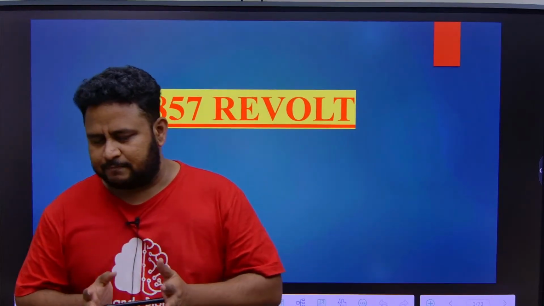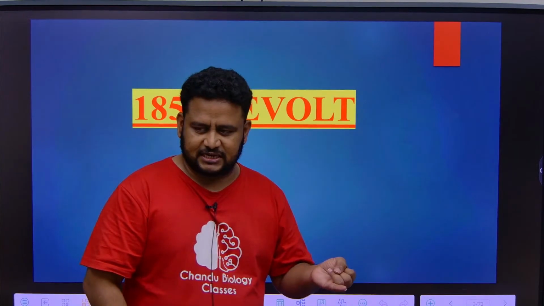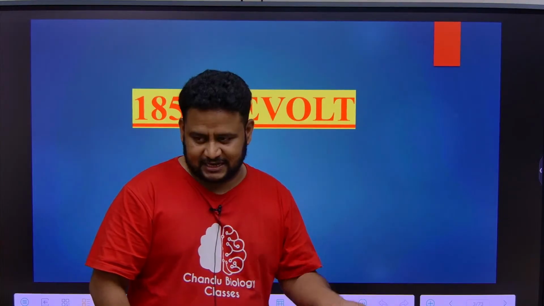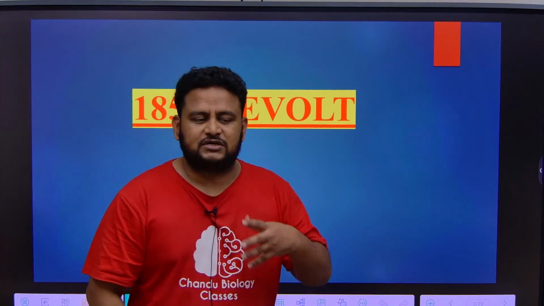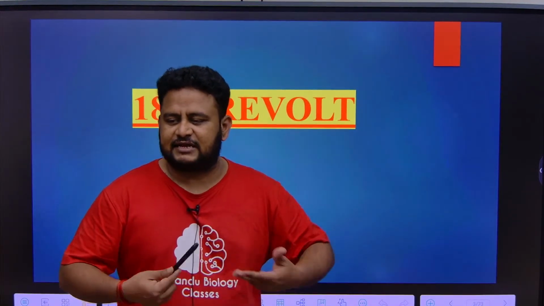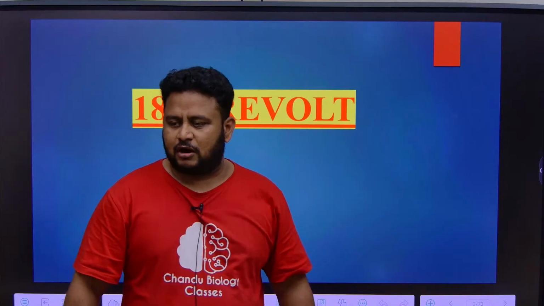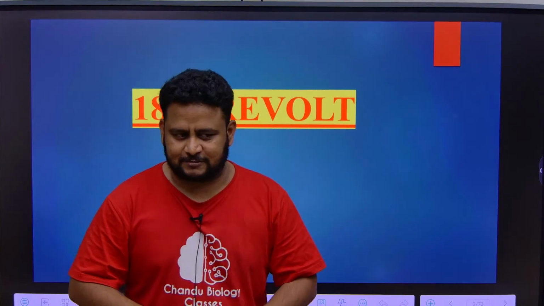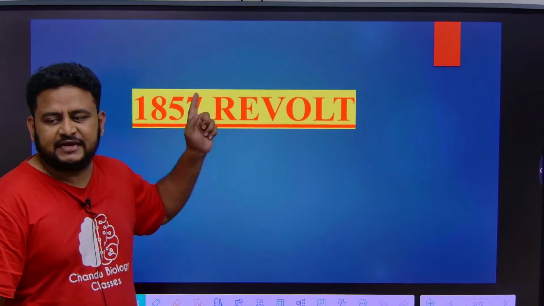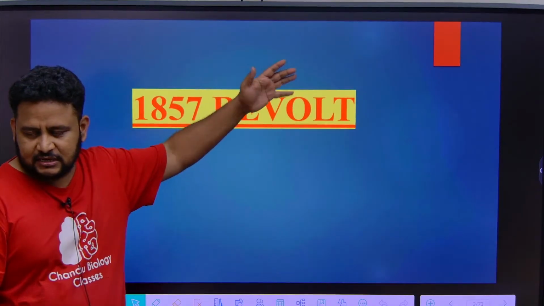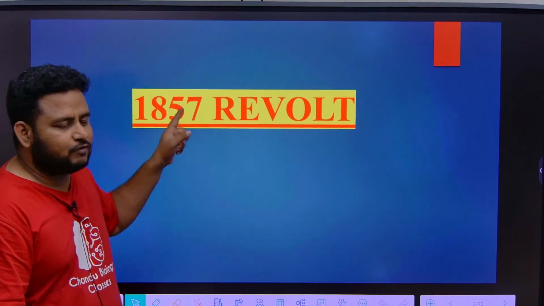Later we come to the 1950s, there was the freedom struggle, all these things we know. But when it comes to the subsidiary alliance, the permanent land settlement system and the doctrine of lapse, all these systems were oppressive to the Indians. Oppressive means it was against the Indians. So all this created anger among the Indians. This anger, along with some immediate factors, culminated in the revolt of 1857.